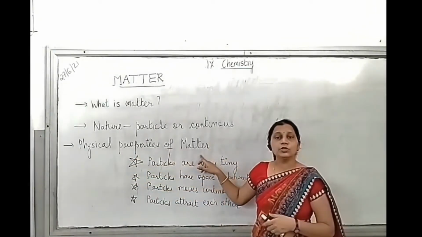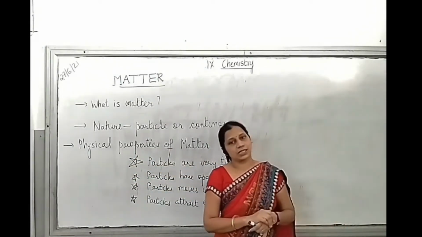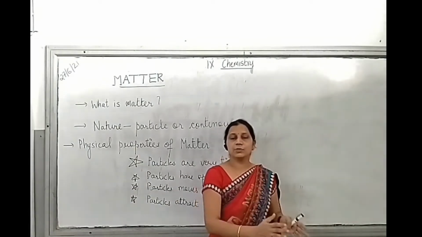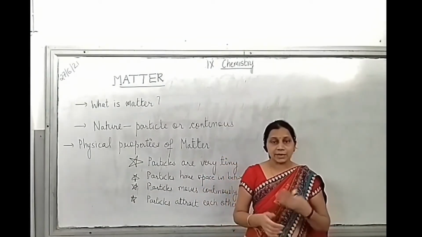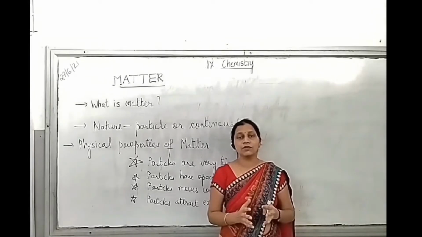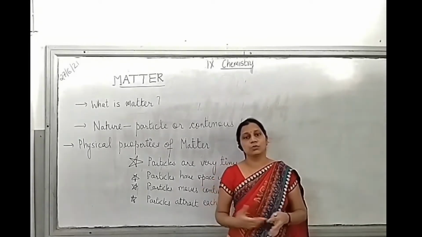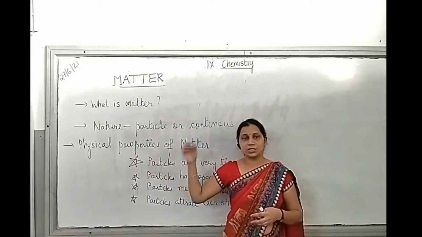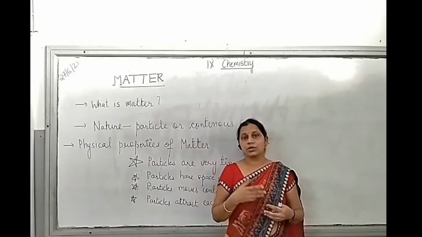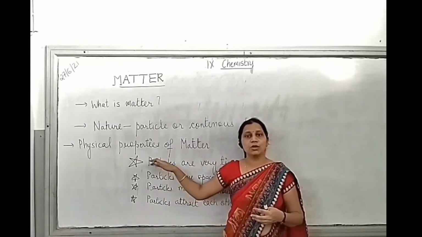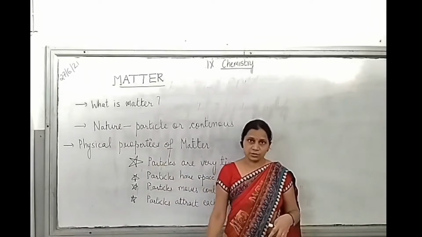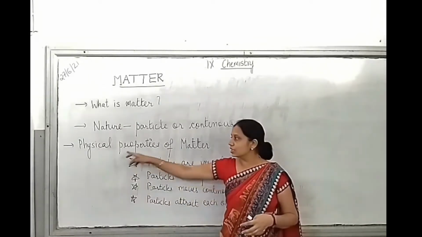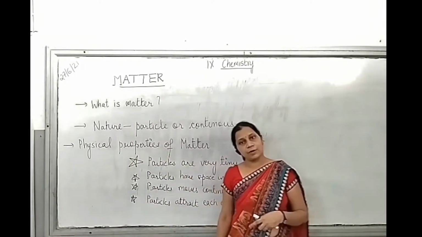Okay, let's come to the next point. Here, I'm going to discuss physical properties of particles. There are physical properties and chemical properties. Chemical properties involve some new substance, some new composition. Physical properties are those you can observe and measure, but no new compound or new composition is formed. In this chapter, we are going to study physical properties of matter.